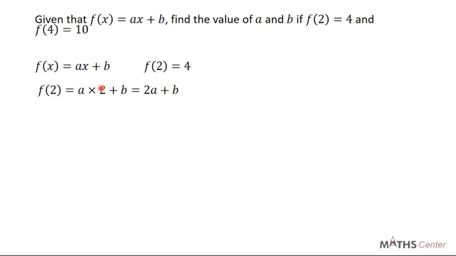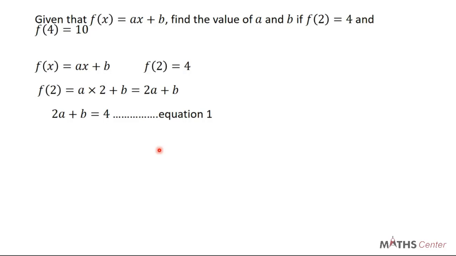Now we know that f(2) is 4. We have also been able to find f(2) as 2a plus b, so we can equate 2a plus b and 4. So we can say that 2a plus b is equal to 4. This is simple, right? The question told us that f(2) is 4, and from the formula f(2) is the same as 2a plus b. So we can equate 2a plus b to 4. We are going to call this equation 1. Whenever you see this, you start to think of simultaneous equations.